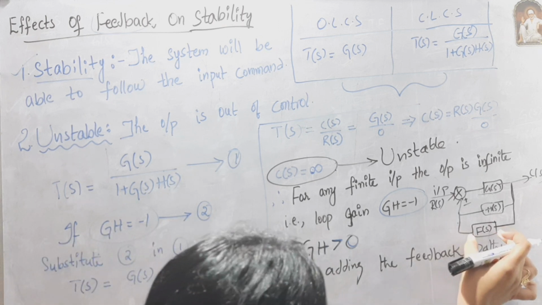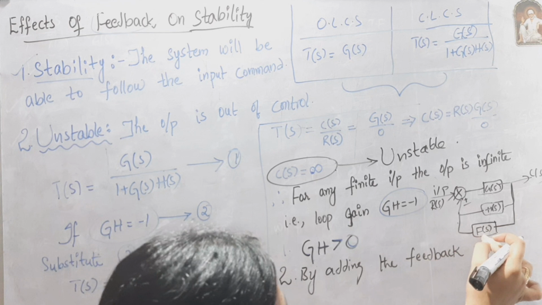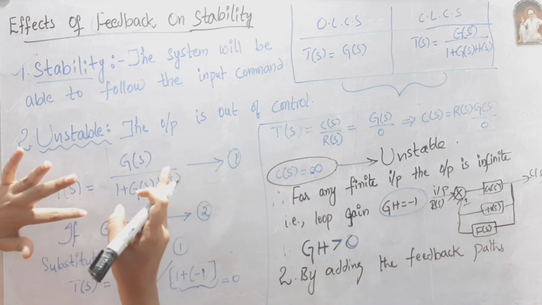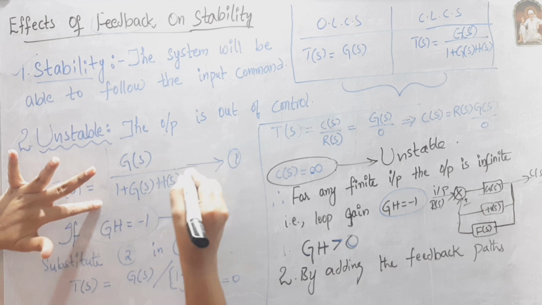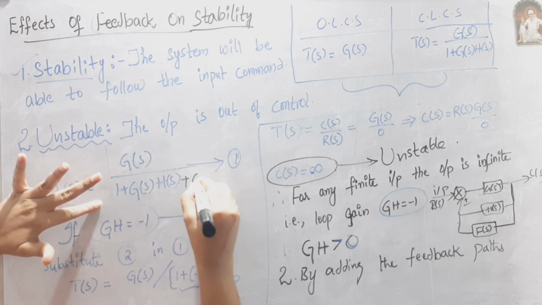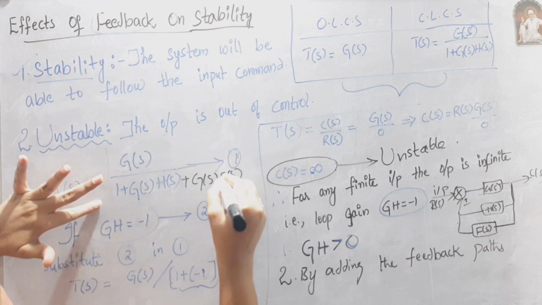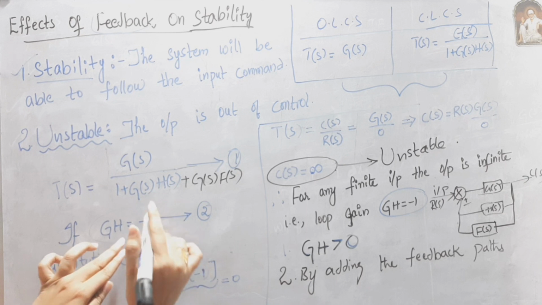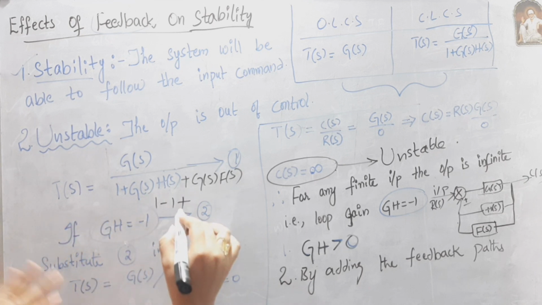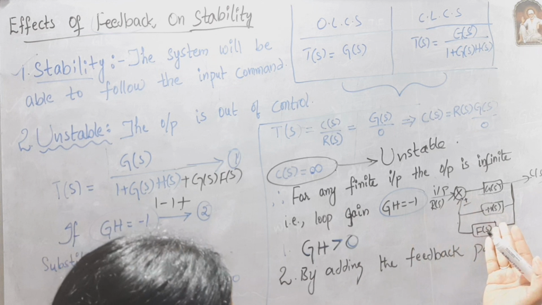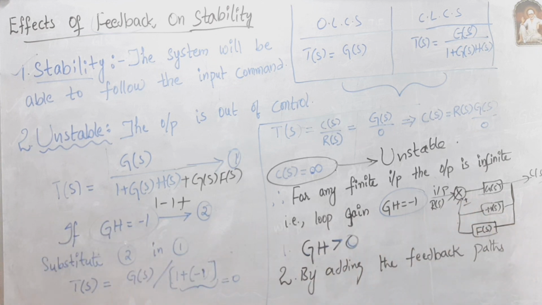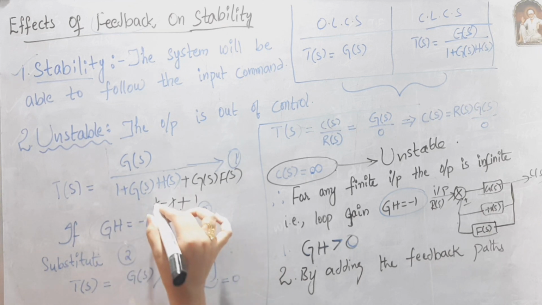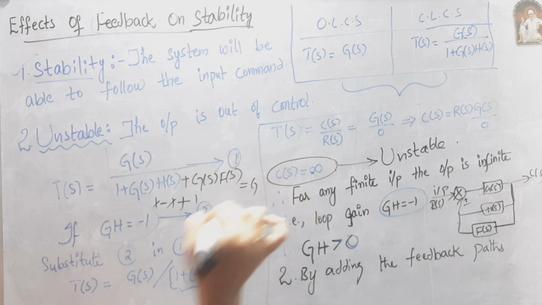By adding a feedback path, the transfer function is also changed. If you observe, we can add another feedback or loop gain. Due to this loop gain, if I substitute GH equals -1, and I consider this feedback GF as greater than 0 or anything, like 1, then this term gets cancelled, and we will get the finite output as G(S).